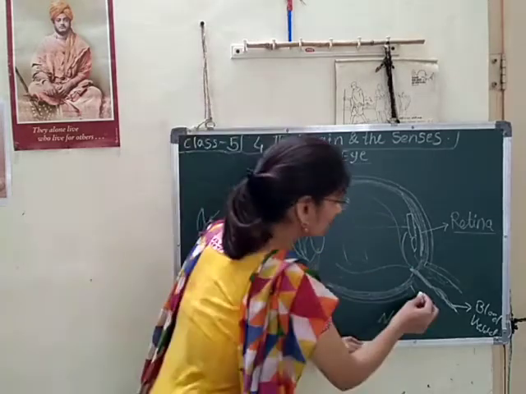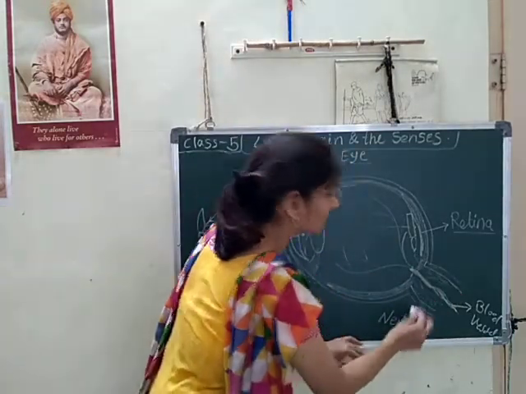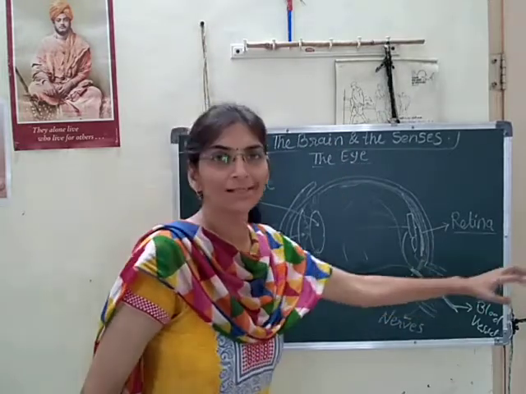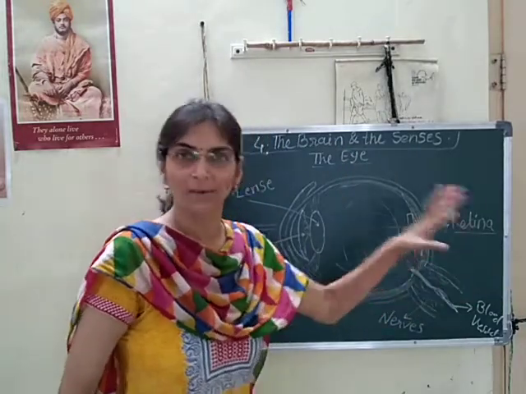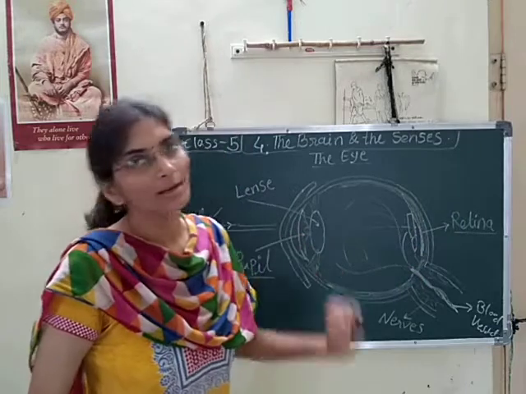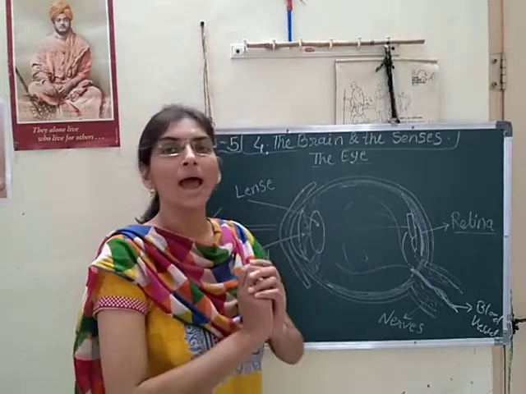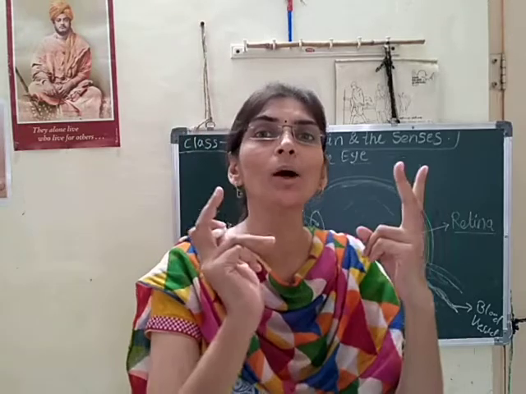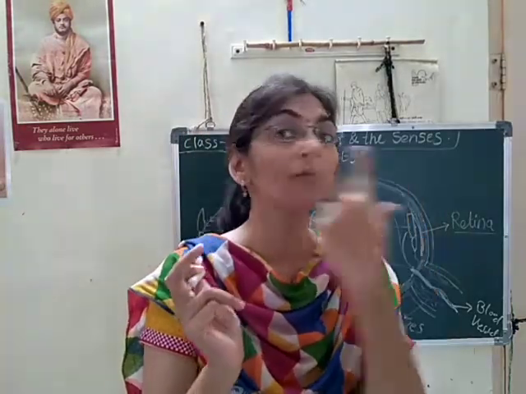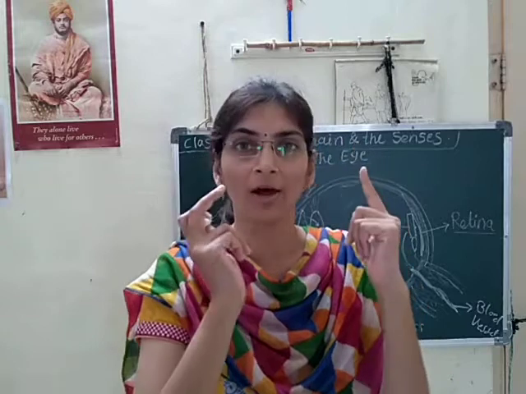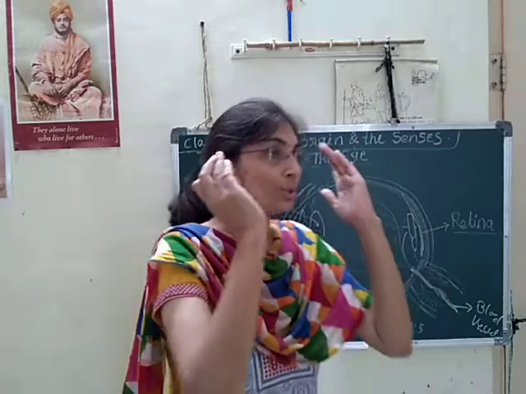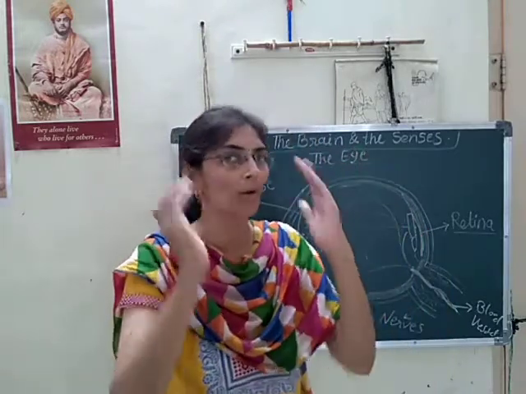And these are the nerves. These nerves give the message to the brain, which picture is captured on the retina. So this was about the eye, and we have two eyes. Due to this pair of eyes, it is very convenient to identify anything properly.